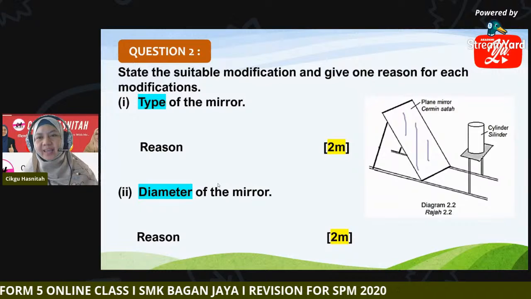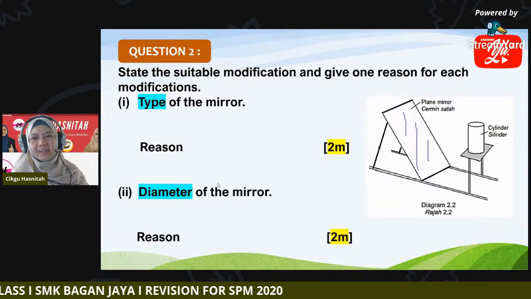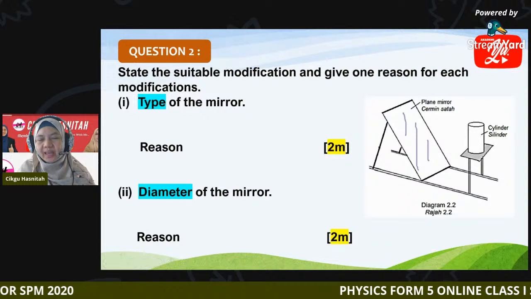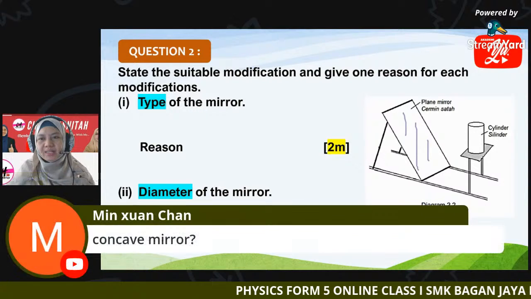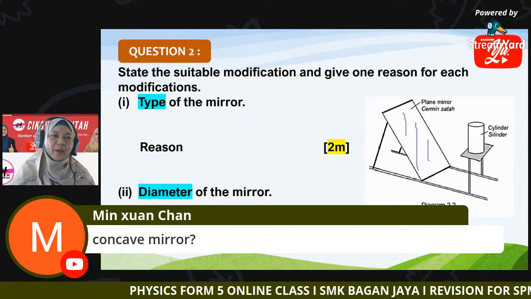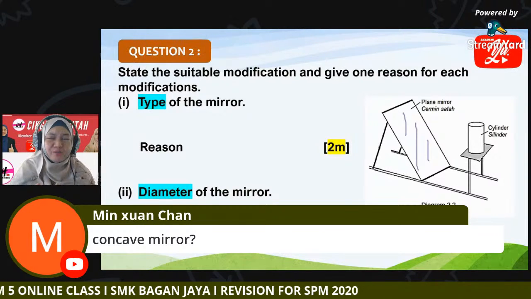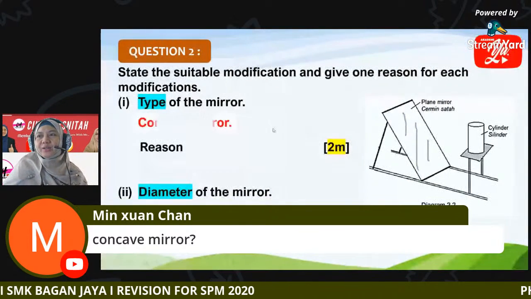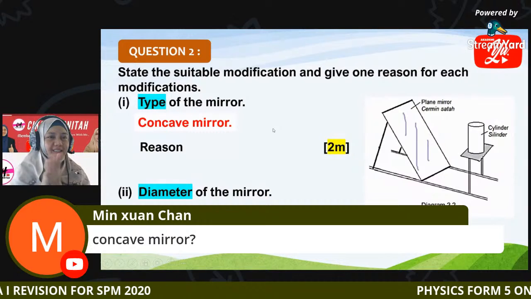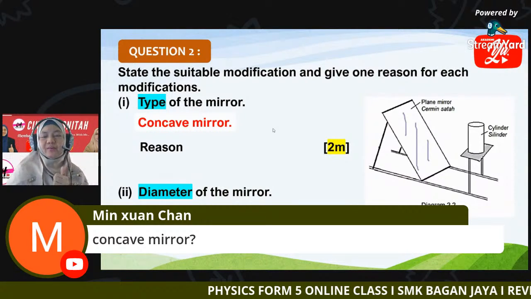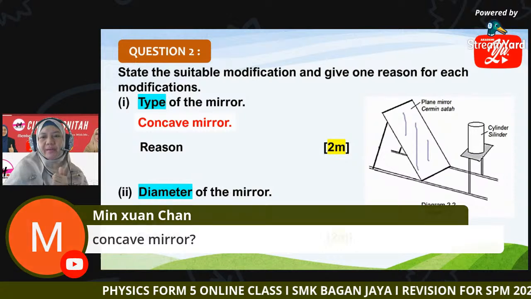Jinjie said convex mirror. Wei Liang said convex mirror. Anna said concave mirror. Min Swan said concave mirror. Why is there a question mark at the back? Always a question mark at the back. You must be sure with your answer. So the type of mirror is, yes, concave mirror. Okay, why choose concave mirror?